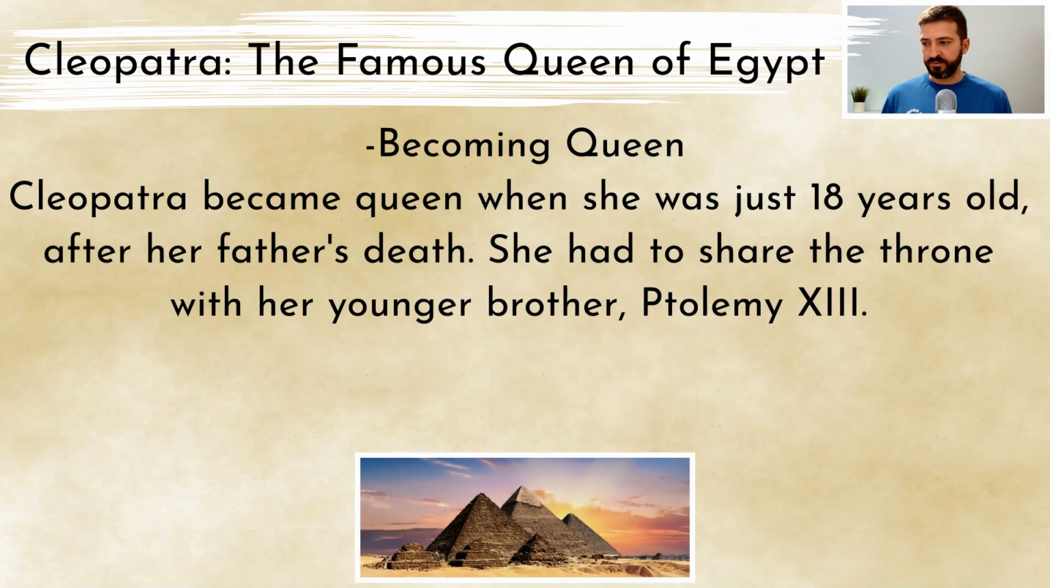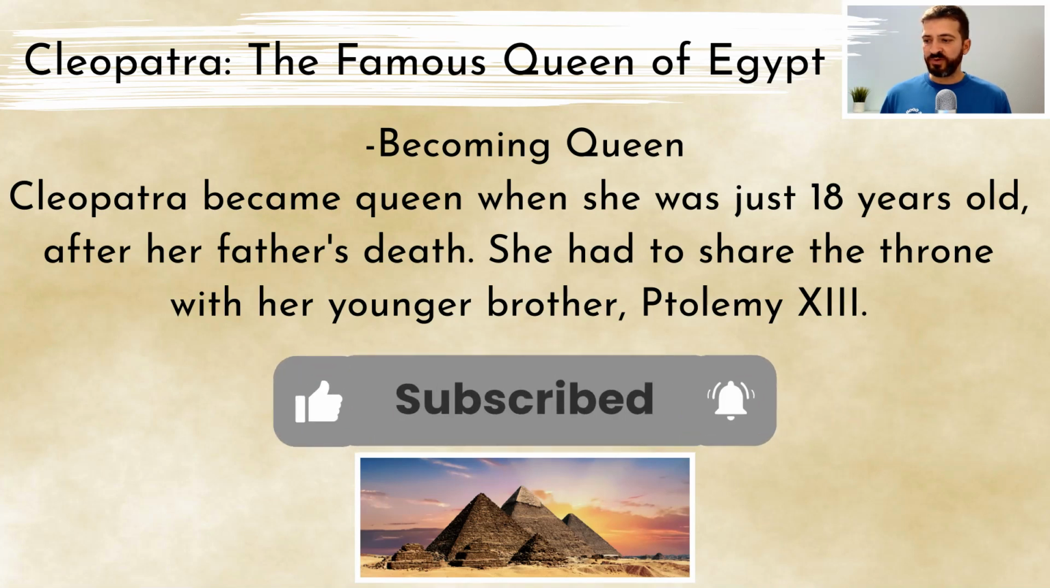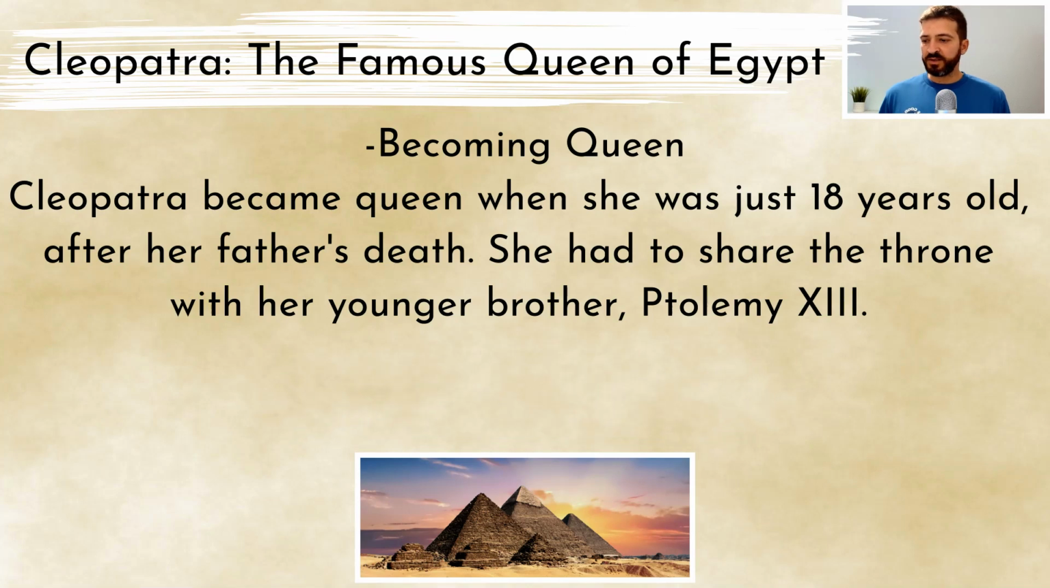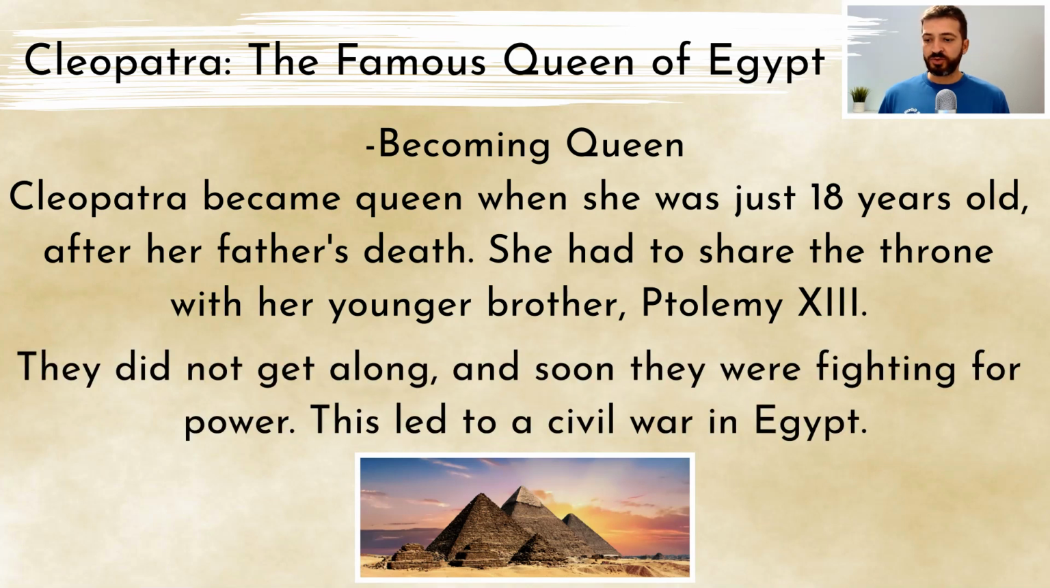Becoming queen. Cleopatra became queen when she was just 18 years old, after her father's death. She had to share the throne with her younger brother, Ptolemy XIII. They did not get along, and soon they were fighting for power. This led to a civil war in Egypt.